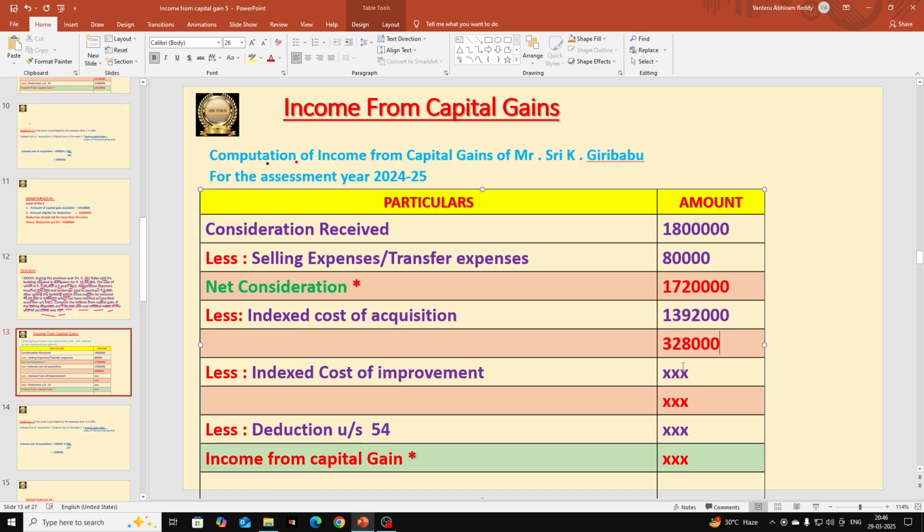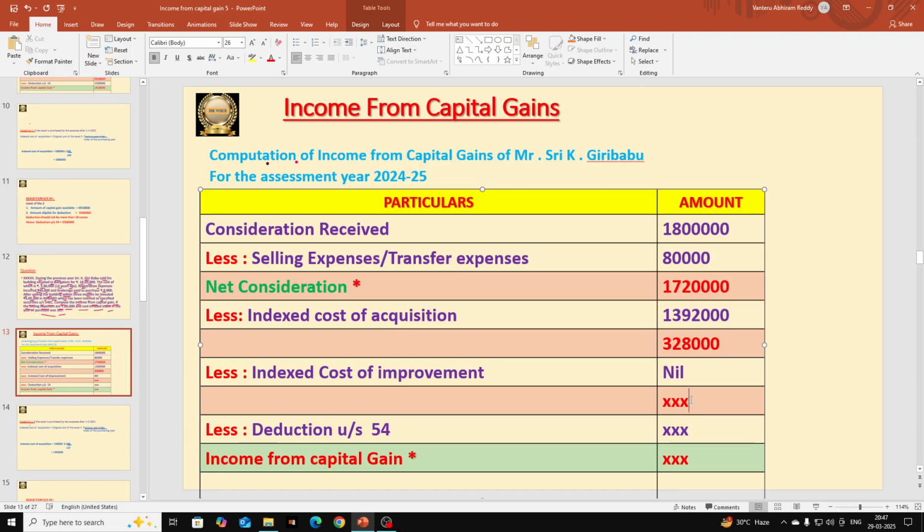Okay. And here in this problem, indexed cost of improvement is not given. Improvement means if any additions are made to the asset, then we are going to deduct indexed cost of improvement from 3,28,000. But in our question there are no improvements. Okay, there are no additions. That is why we are not going to calculate it. I am going to write it as nil.